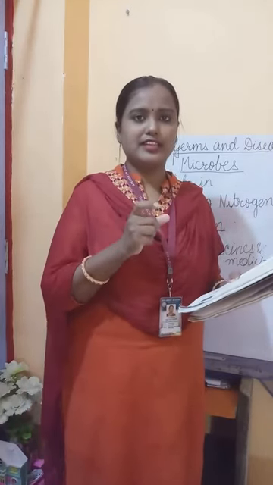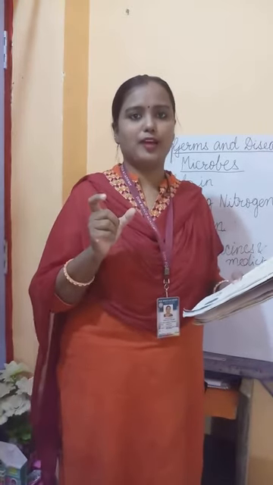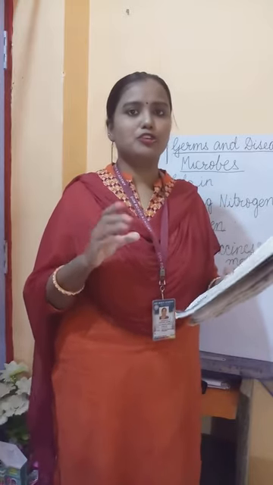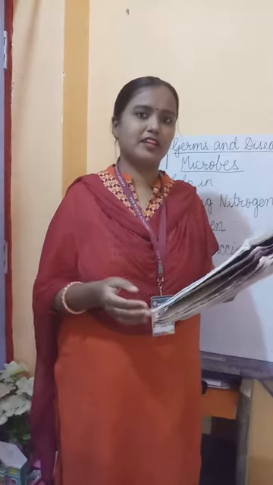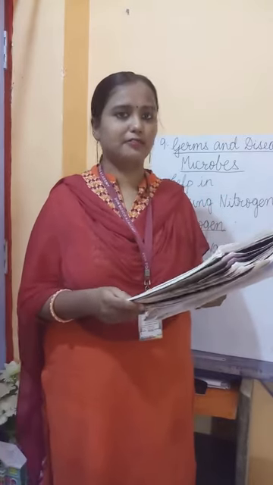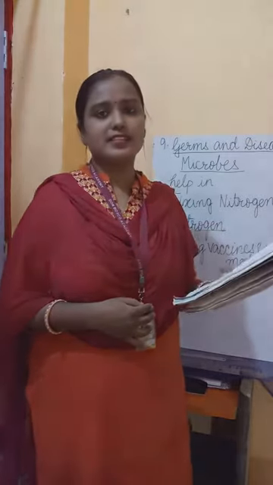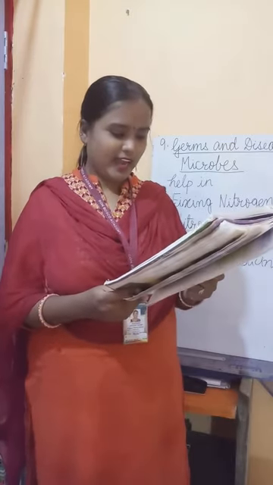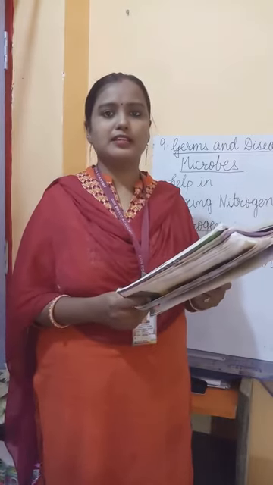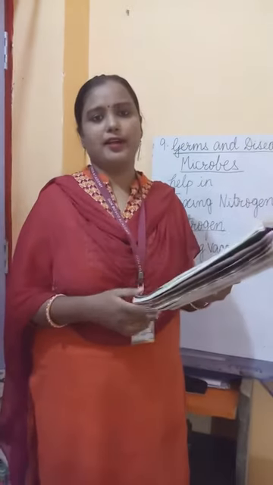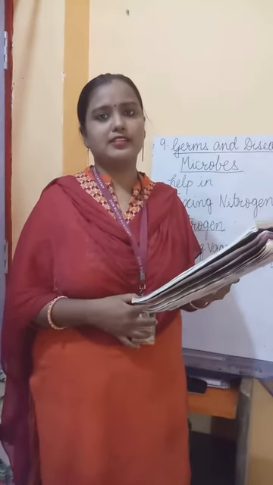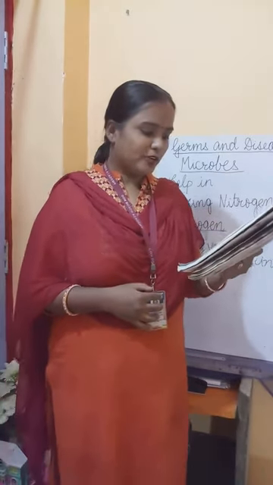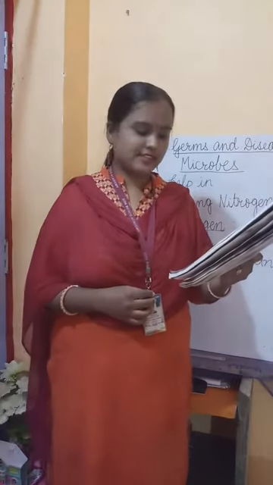So these bacteria and fungi, these two are useful microbes. They are used to make antibiotics, and when we are given the antibiotic, we recover from the disease. And since the beginning, the scientists have been making a number of antibiotics. And penicillin, you must know this name. This penicillin is one of the first antibiotics which was developed by our scientists, and it was developed from a fungus. Then microbes are also used to make vaccines.